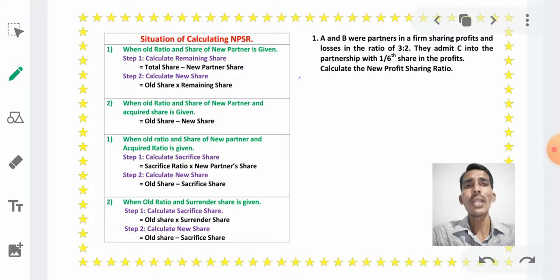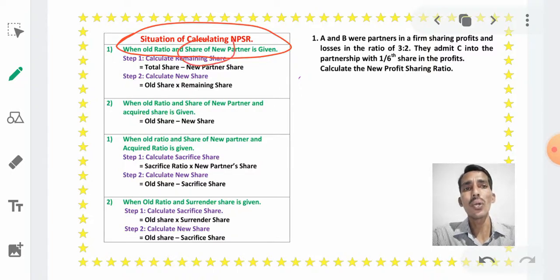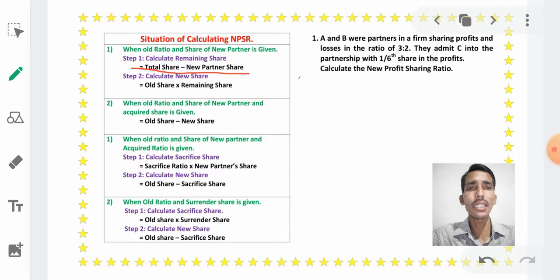One is when only the old ratio and the share of the new partner are given in the problem. There will be given only the old share of old partners and the share of the new partner. Then we have to follow two steps. One is to calculate remaining share. How do we calculate remaining share? Total share minus new partner share. What do we mean by total share? I will discuss later. Okay. Next, in step 2 we have to calculate new share. How do we calculate new share? Old share into remaining share.